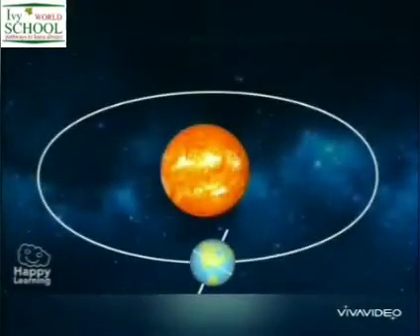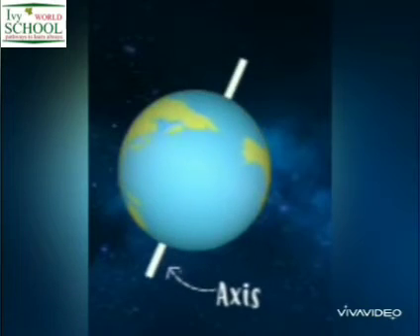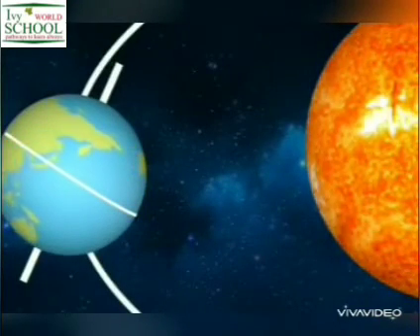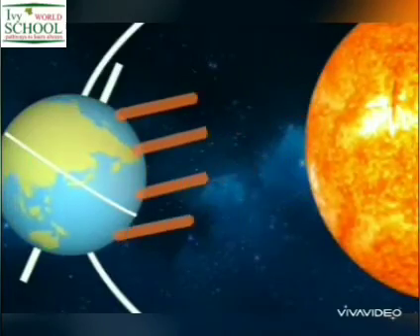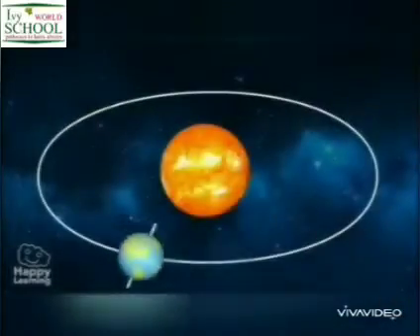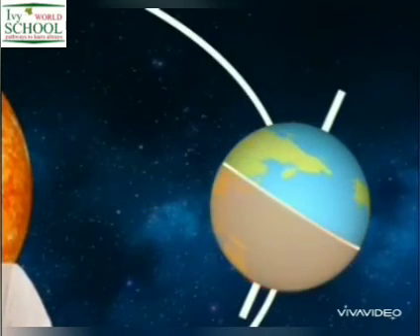Seasons occur due to revolution of Earth around the Sun and Earth's tilted axis. When the northern hemisphere is tilted towards the Sun, it receives more heat, so we have summers. When the northern hemisphere is tilted away from the Sun, we receive less heat from Sun, so we have winters.